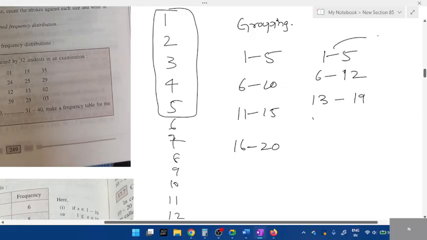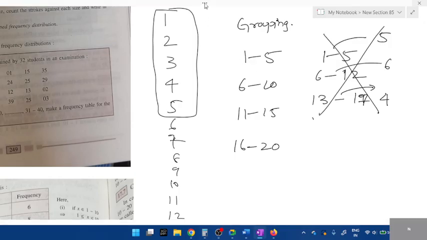What is the difference in 1 to 5? 5. 6 to 12, we have 6. 13 to 17, it has 4 difference, right? This is not the way to arrange it, students. It should be in order. Okay. I'll tell you all this. We call it class interval, class marks, difference. I'll explain the later part. For now, did you all understand how to group it?